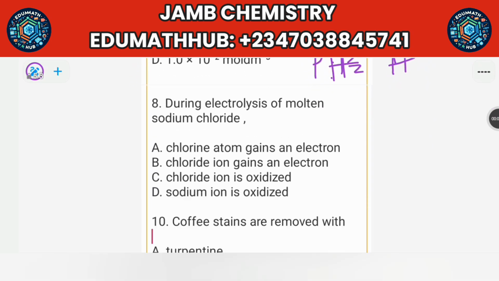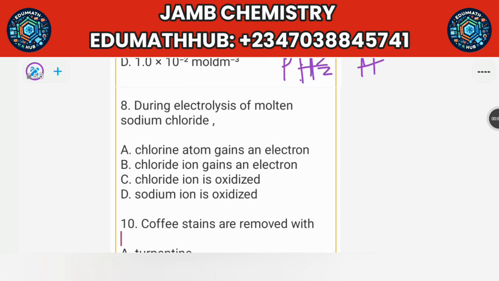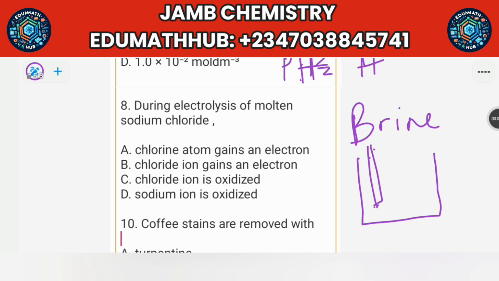Doing electrolysis of molten sodium chloride. Molten sodium chloride is what is called brine. Doing electrolysis of molten sodium chloride, which of the following happens? You need to just try to remember your electrolysis process. Electrolysis is like this. You have an electrolytic cell or a container. Then you have two electrodes here. These electrodes are anode and cathode. So the positive one is the anode, negative one is the cathode.